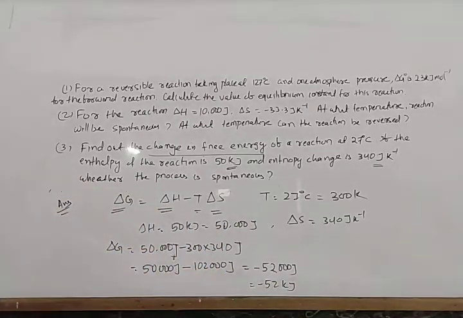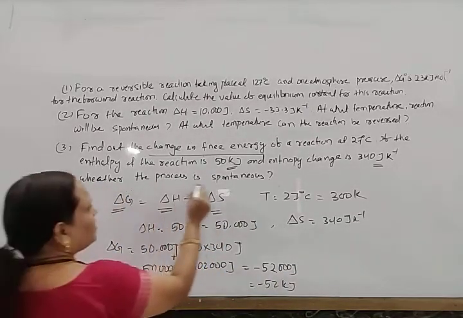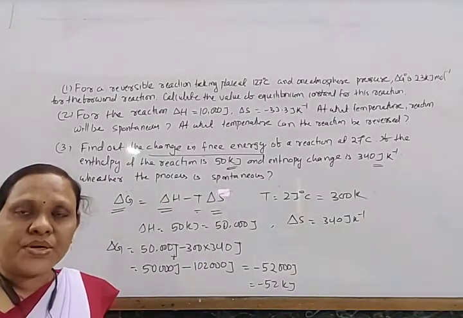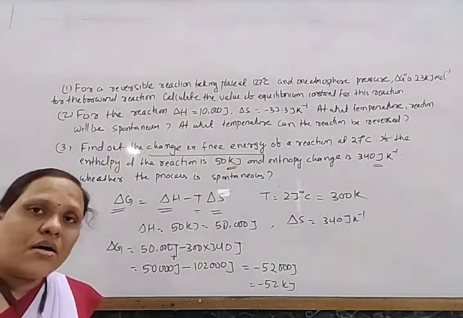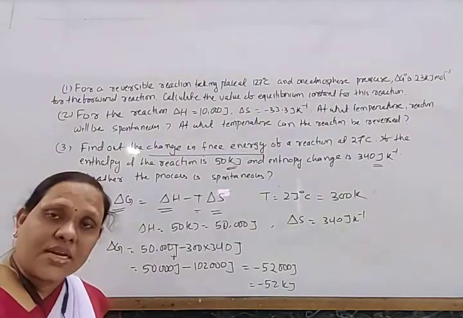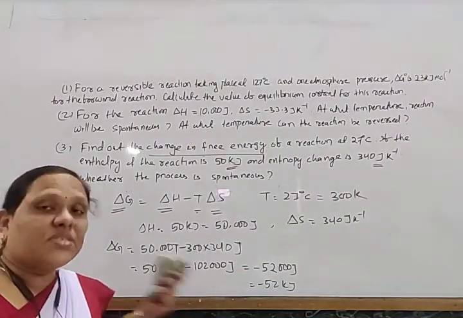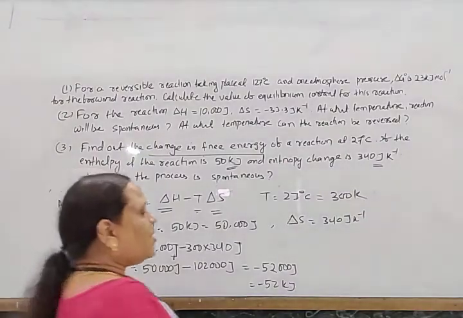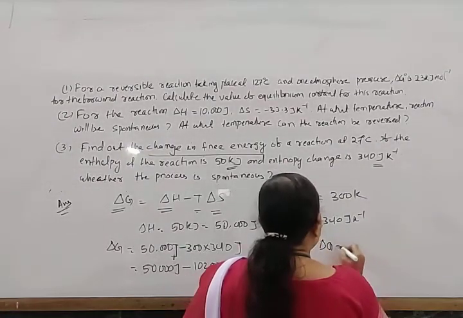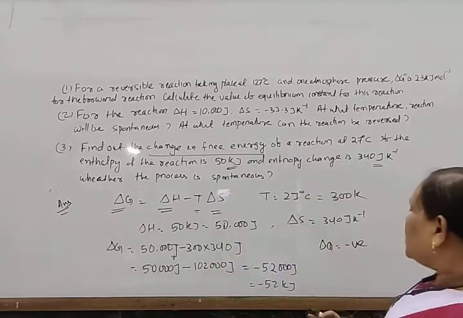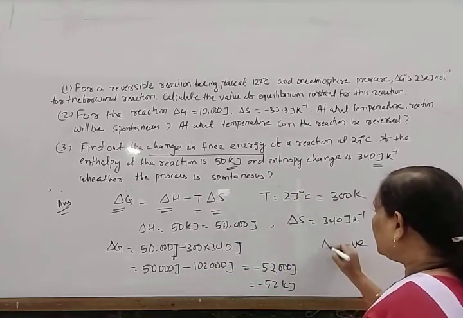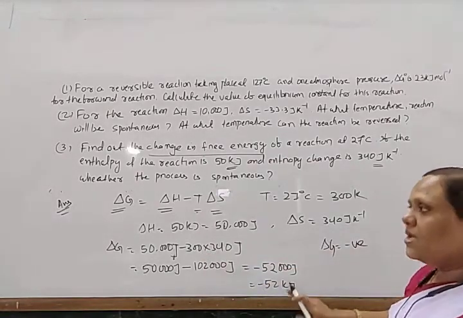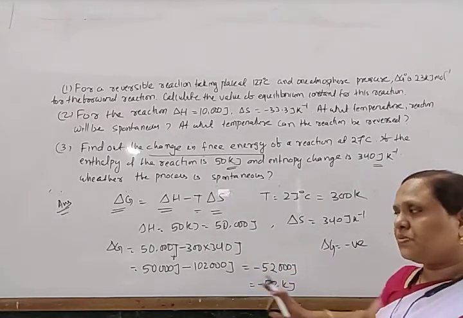And another question may be given whether this process is spontaneous or feasible. In this type of question, it may appear whether this reaction is spontaneous, whether this is feasible. So if this is feasible or spontaneous, then this del G value must be negative. As here we get the del G value in negative, in this way this process is spontaneous.